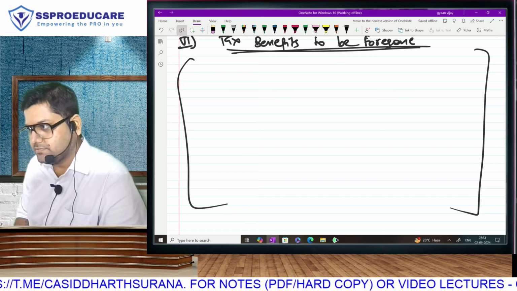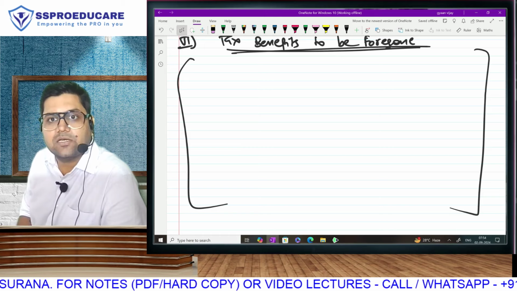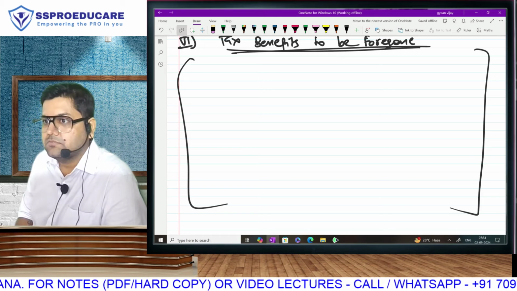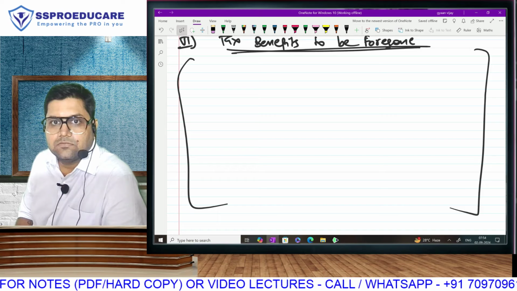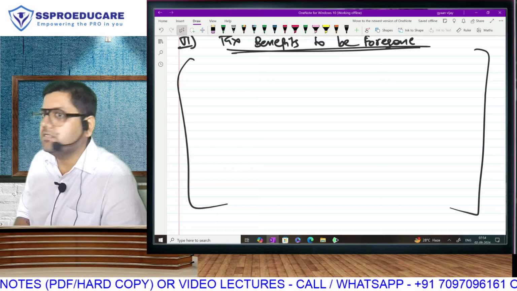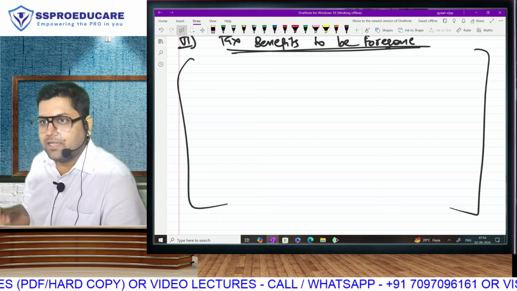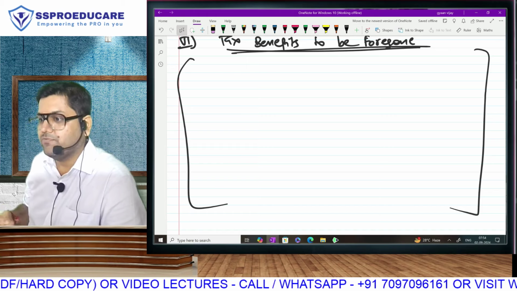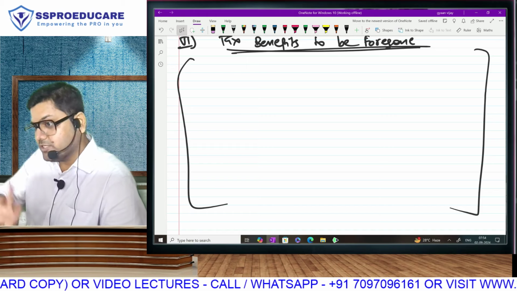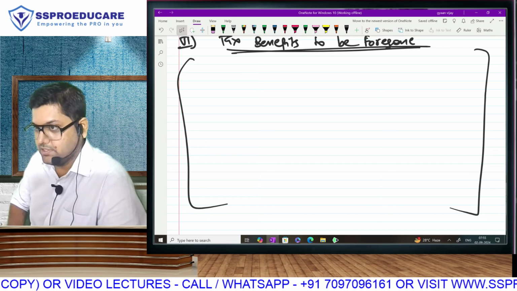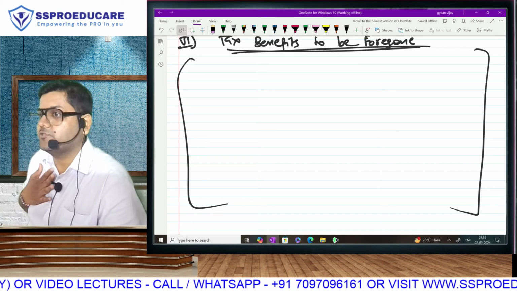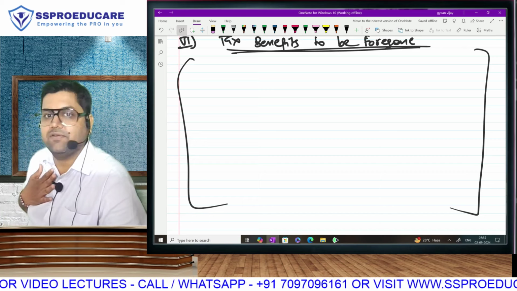This is not homework, I am not forcing this on you. I am requesting this in your interest. It's simple. If my students score in my subject more than any other coaching class or any other faculty, there is a reason, and the reason is that they have followed my instructions, like being present for every lecture, being present on time for every lecture. It is all about following or not following instructions. If you follow instructions, then I take full responsibility of every single mark. I take full responsibility of your results.